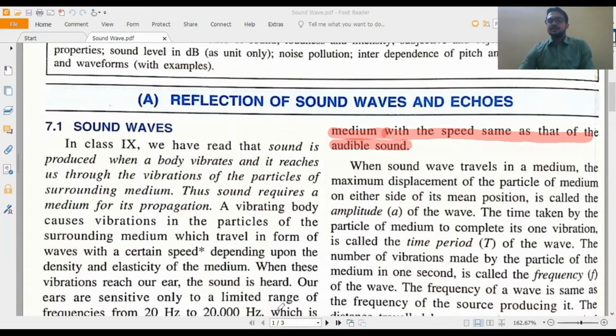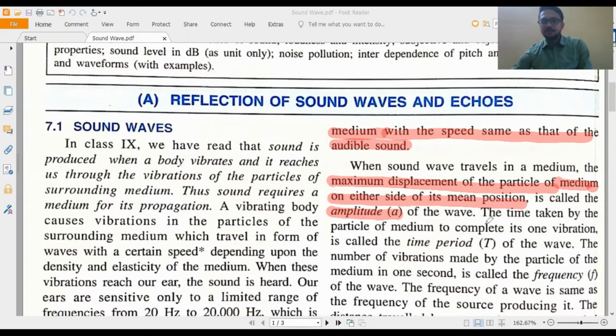Now come to different quantities related to sound wave. These quantities will be applicable for any kind of wave. Like one thing is amplitude. Amplitude means the maximum displacement of the particle of the medium on either side of its mean position. That is called amplitude.